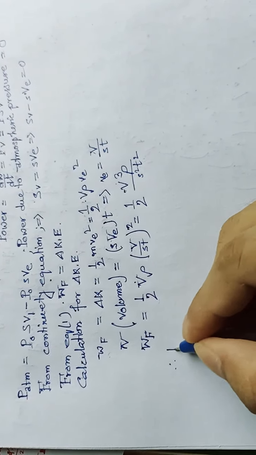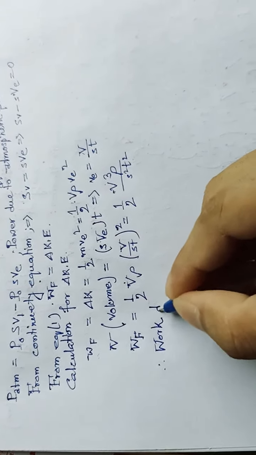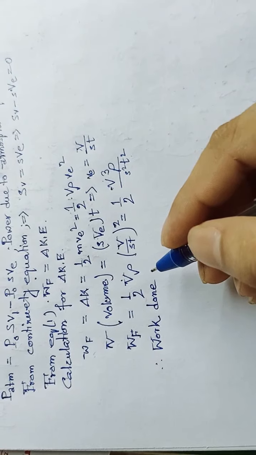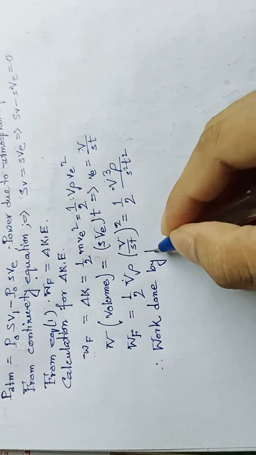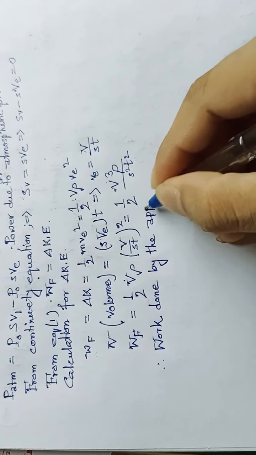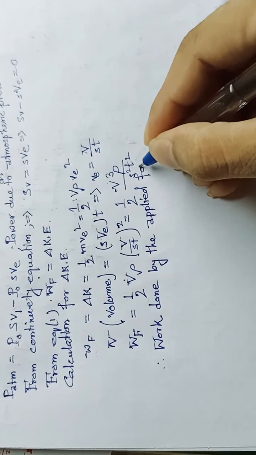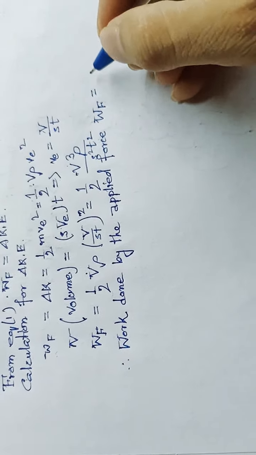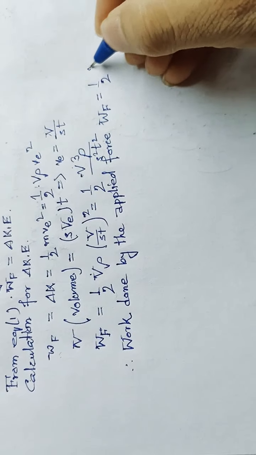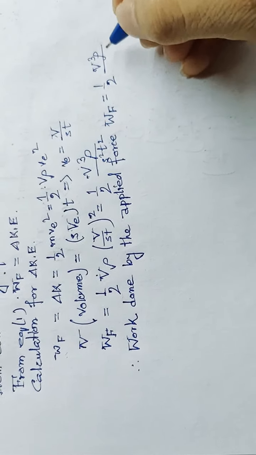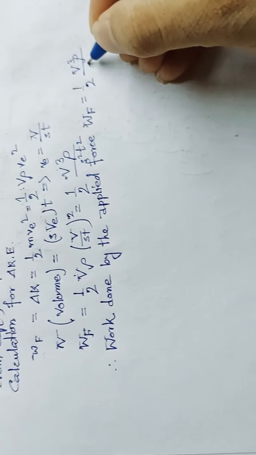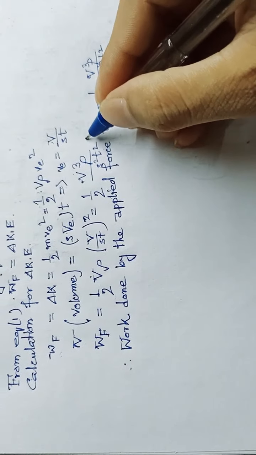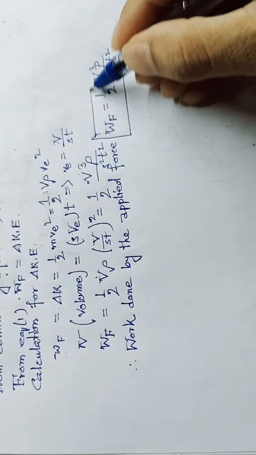So our work done by the applied force W_F will be equal to half into V cubed rho divided by s squared T squared. This is our required value for the work done by the force.